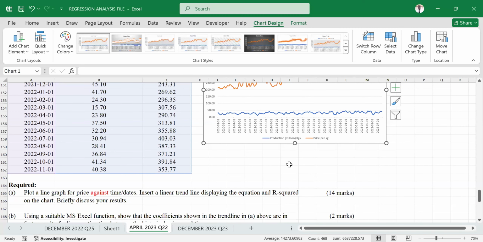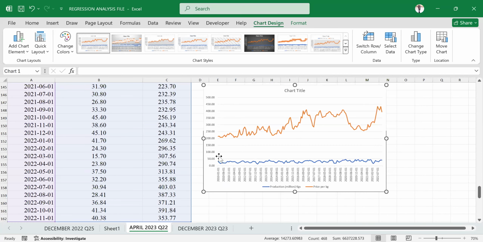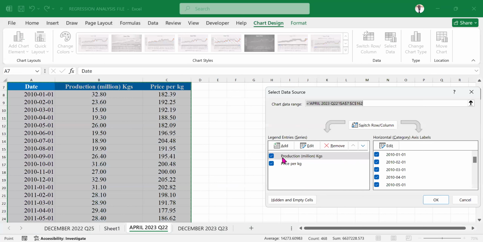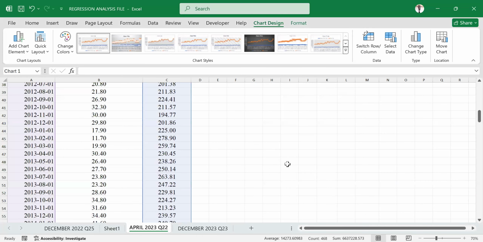After I've chosen that, you can see what is aligning in the y-axis is the price, and in the x-axis it is the production and price per kg. But we don't need production. We only need price and the date. So I will come here to select data, then remove production. I will just highlight it and then click on remove. Then in the y-axis, I only have price, and in the x-axis, I only have the dates. Then I confirm by saying okay.